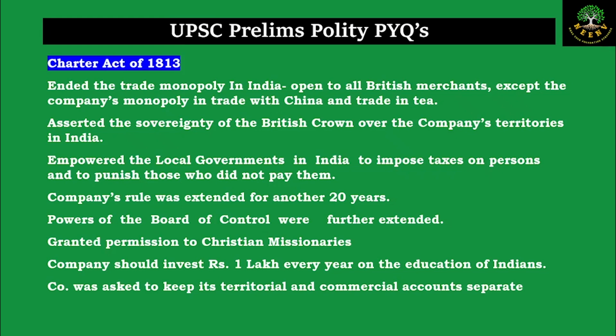Again, even in this act, the company's rule was extended for another 20 years and the powers of the board of control were extended, and through this act, the Christian missionaries were granted permission to come to India and do their conversions.